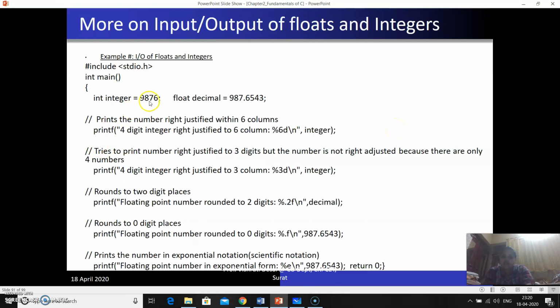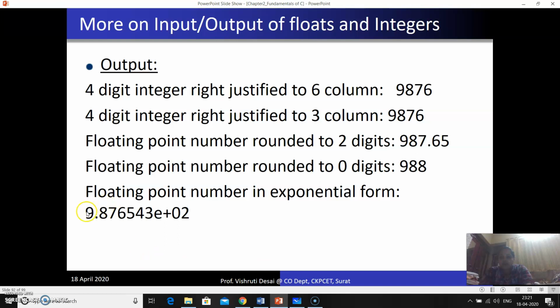So here it is 9876, a 4-digit integer right justified to 6 columns, as I am writing %6d. Within that width it will print. A 4-digit integer right justified to 3 columns, so I will write only %3d. Rounded to 2 digits, we discussed that, it is %0.2f. If I round to 0 digits, I am writing only 0. In the same way, if I want to print a floating number in exponential form, I will write %e. It will print the output in exponential form.